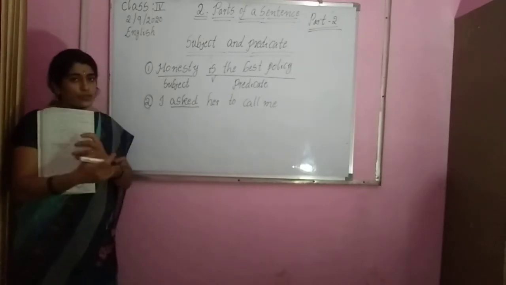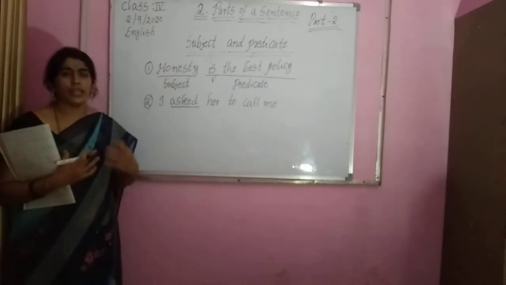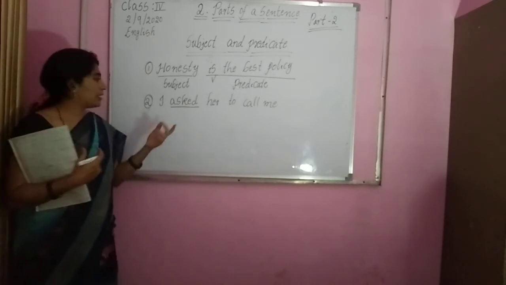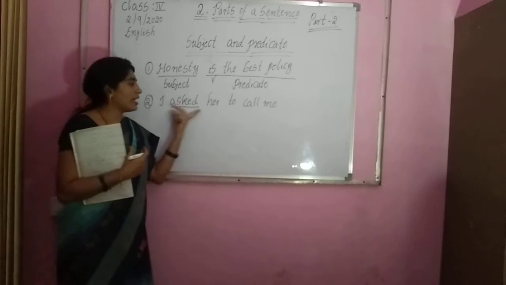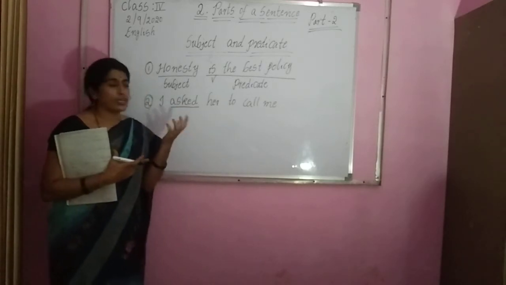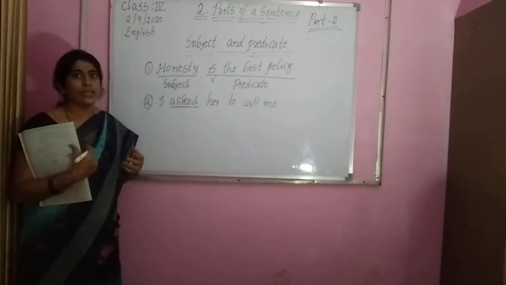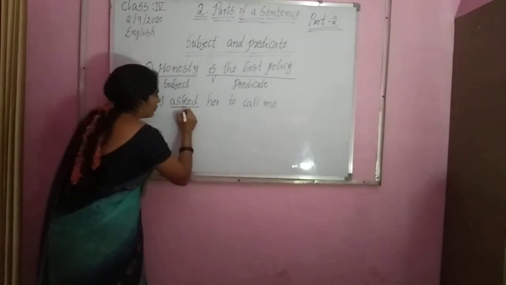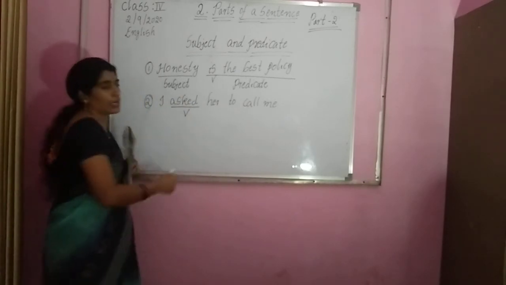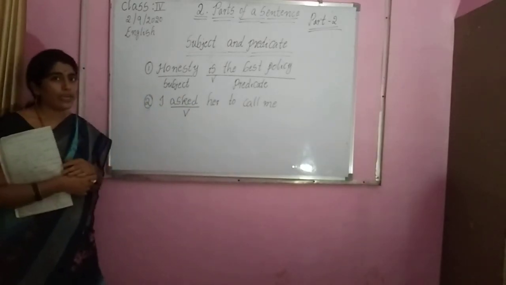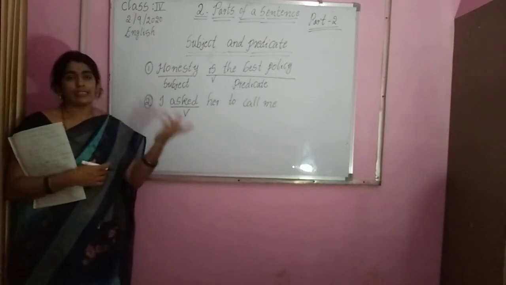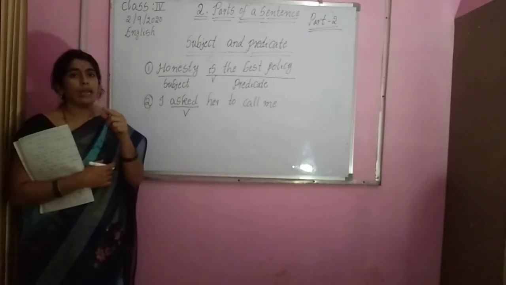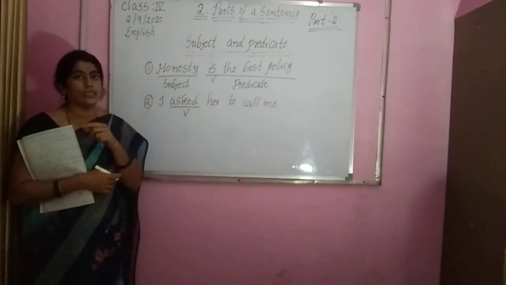What is a verb, children? Doing words or actions are called verbs, right? పనిని తెలియజేసేదాన్ని verb అంటాం. Here, I asked her, నేను అతన్ని అడిగాను. Asked అంటే అడగడం, already an action. Okay, asked is the verb. We already identified the verb. Now what is the second one? Ask the given verb with who or what.